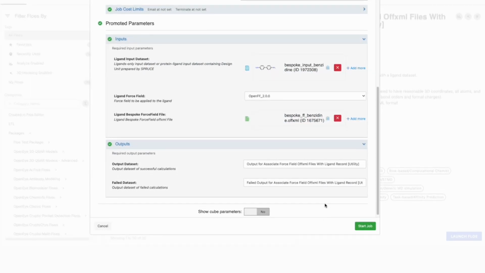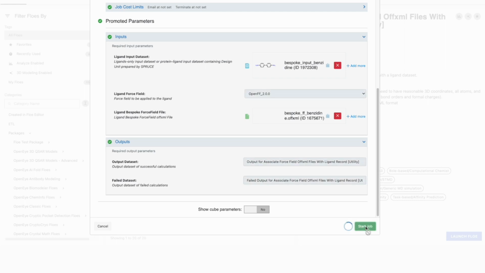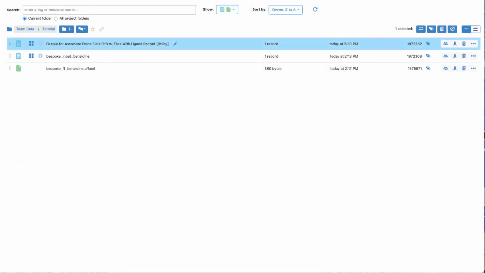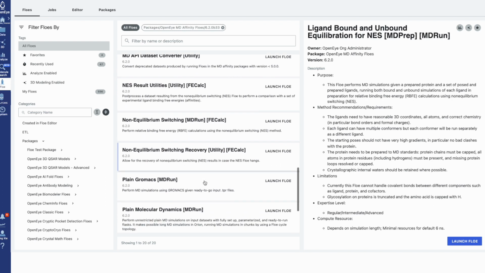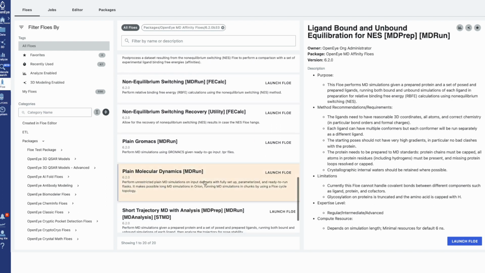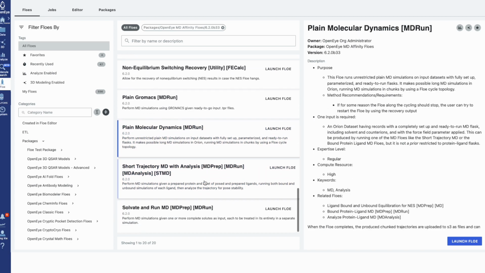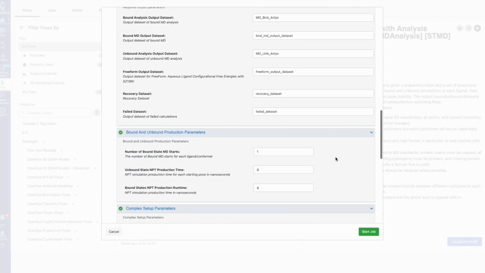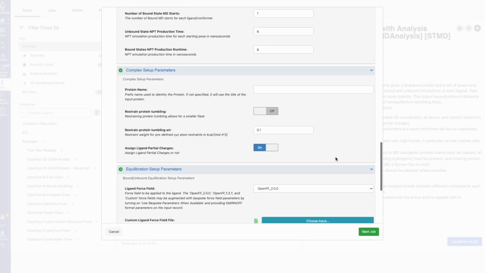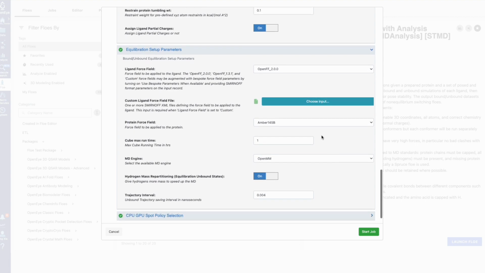This integrates the bespoke parameters that you specified in the OFF XML file to the ligand dataset, so that anytime you use the output dataset from the flow, those bespoke parameters will be automatically used in our MD products, such as standard MD, short trajectory MD, and NES. We've also added the option to apply one or more custom force field files in the SMIRNOFF XML format.